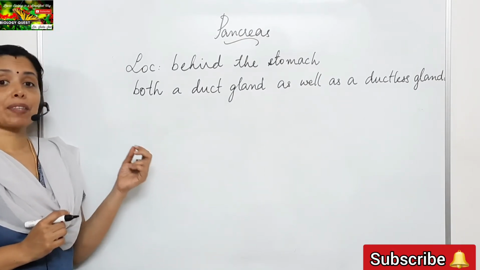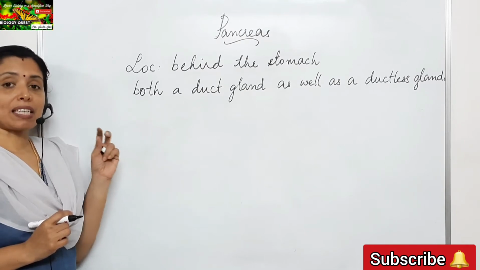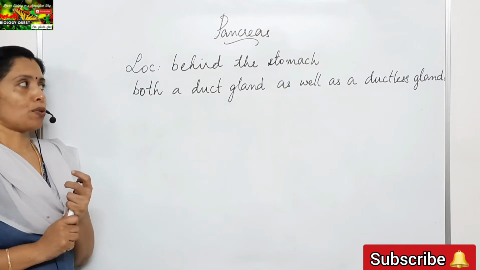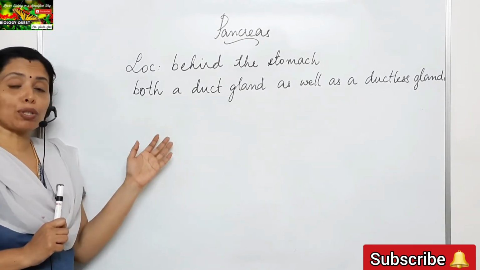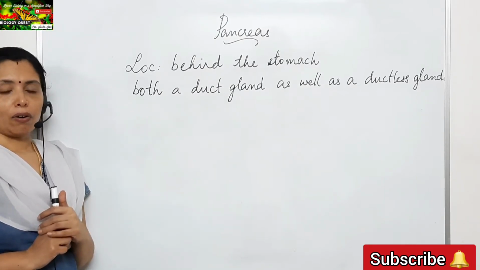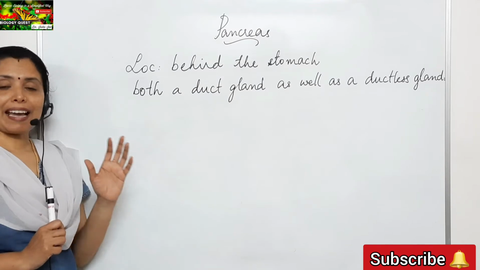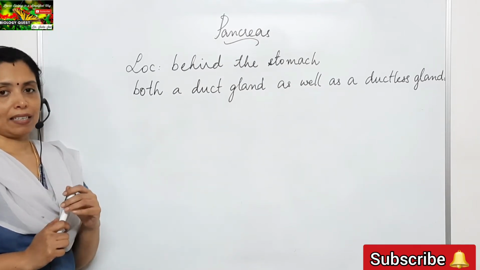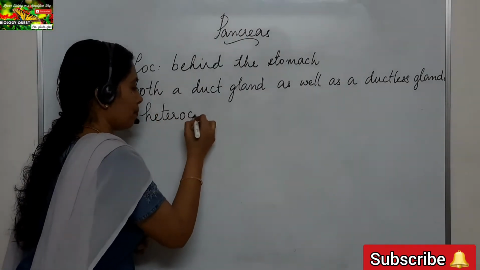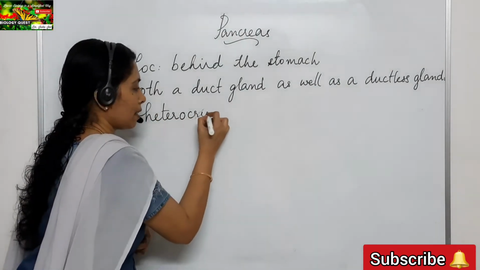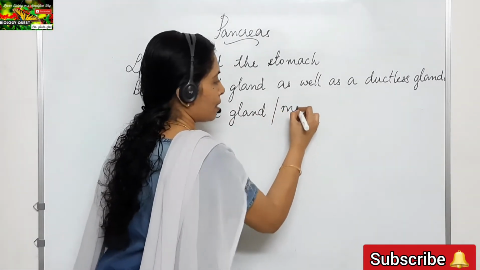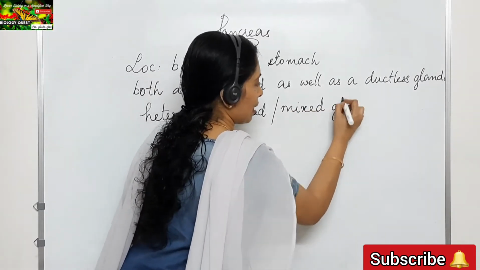Duct glands are exocrine glands, glands having ducts, whereas ductless glands are endocrine glands. So here pancreas acts both as a duct gland as well as a ductless gland. That means it is both an exocrine as well as an endocrine gland. Such a gland is otherwise called a heterocrine gland. So pancreas is a heterocrine gland, or it is otherwise called a mixed gland.